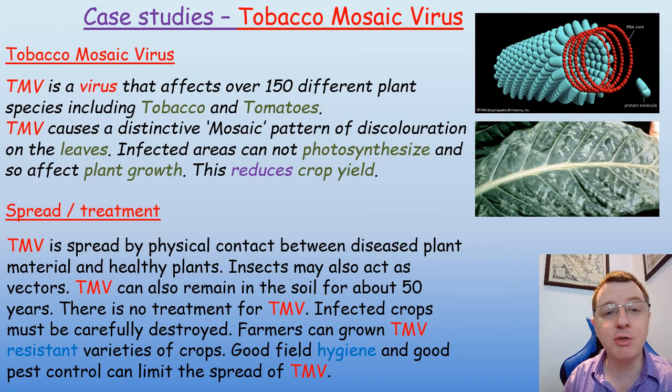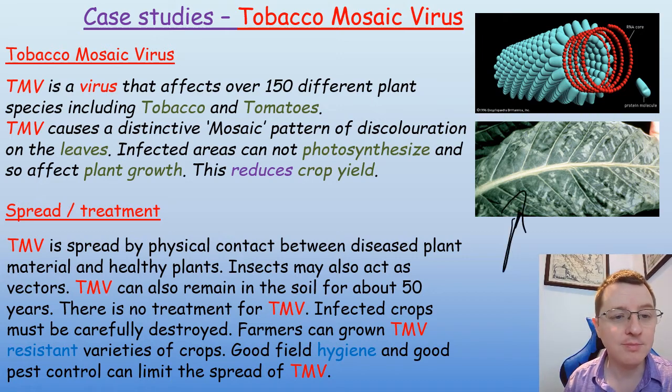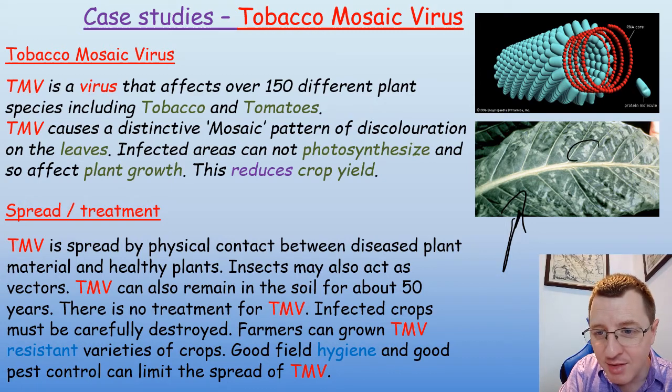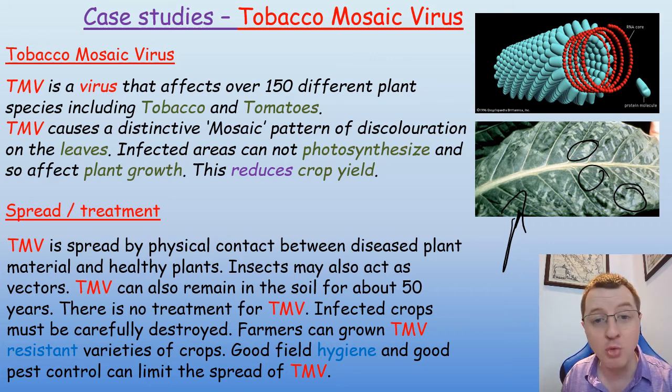So our final virus that we're going to look at in this video is a virus that infects plants, and it's known as the tobacco mosaic virus, or TMV. TMV is a virus that can affect over 150 different plant species, including the tobacco plant that you can see here. Here is the leaf of the tobacco plant, and tomato plants. TMV causes a distinctive mosaic pattern of discoloration, and you can see that here, these areas of sort of whitening on this leaf, sort of spots or a mosaic pattern,